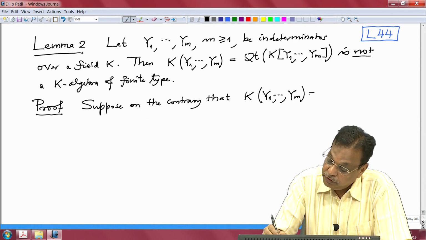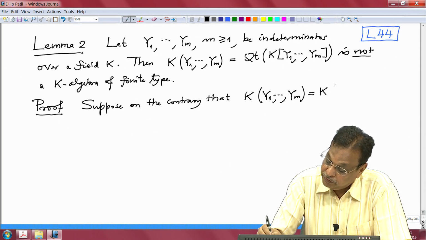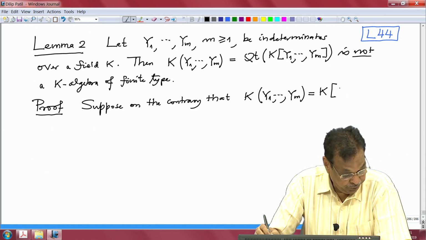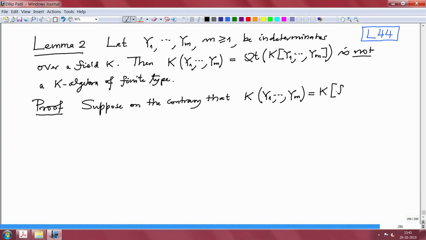That means it is generated by finitely many elements, so finitely many f1, ..., fr, where f1, ..., fr are not polynomials, but they are rational functions. They are elements in K(y1, ..., ym) with round brackets, not the square brackets. But in any case they are rational functions.